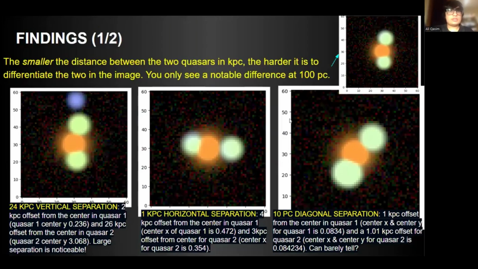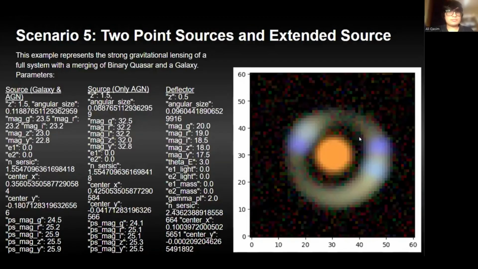Now here are our findings. The smaller the distance between the two quasars is in kiloparsec, the harder it is to differentiate the two in the image. You can only see a notable difference at 100 parsecs. Like here we have a 24 kiloparsec vertical separation, and then here we have a 1 kiloparsec horizontal separation. You can see some blue here, but once we get to 10 parsecs, you can barely notice.